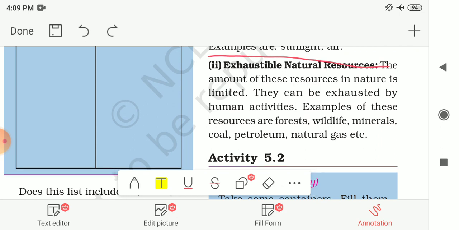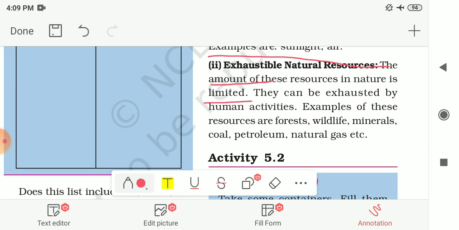So the amount of these natural resources in nature is limited. This kind of natural resources are limited in nature, and they can be exhausted by human activities. By human activities, one day they will get finished. So these kind of natural resources are known as the exhaustible natural resources, which are limited in quantity in nature and they will get exhausted or finished by human activities.